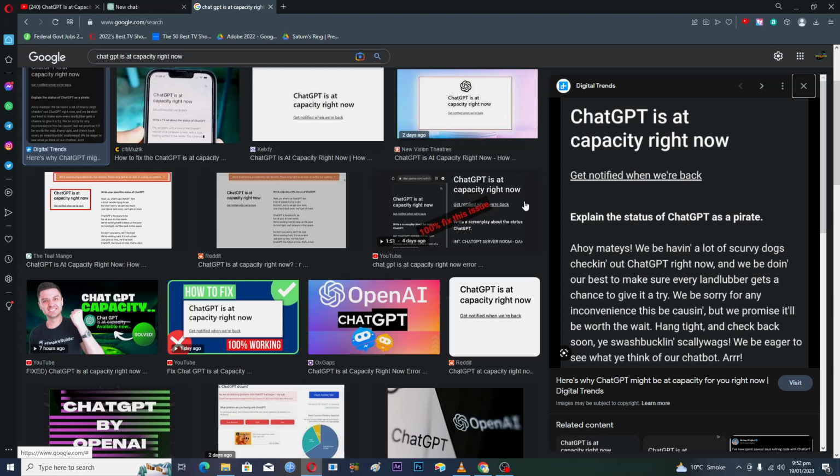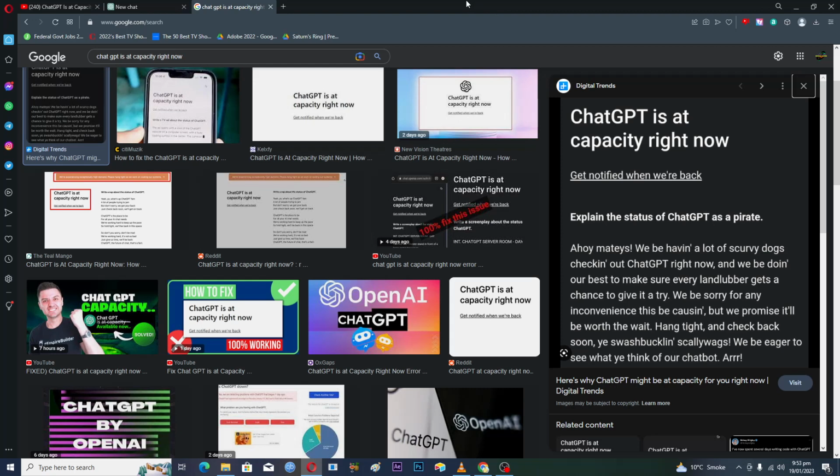So first of all, I will tell you why this error appears. Basically this error means that ChatGPT is full of users at the moment, like there is no more space for a new user to use the site. Okay, so there is just a simple fix for this, and it works every time.